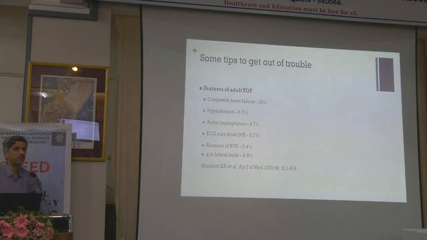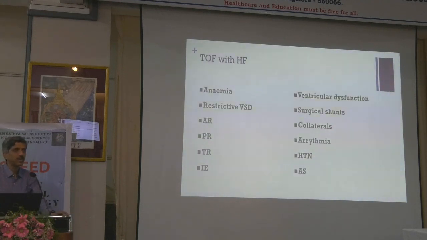So everything is possible. So what are the causes of heart failure in tetralogy? Because this is a common question that almost always happens. So you should all remember. I think it's very simple. One structural reason, that is restrictive VSD. We have anemia, infective myocarditis. All the valves around it can leak. So AR, can have PR, can have TR. So all of them cover almost everything.